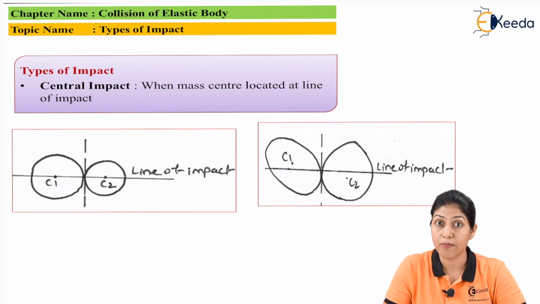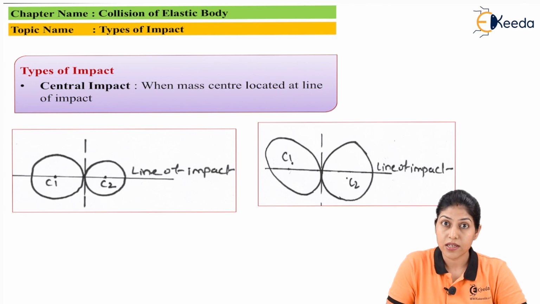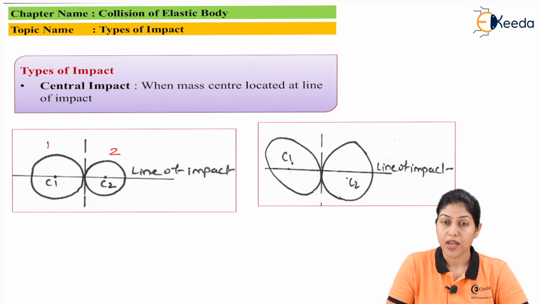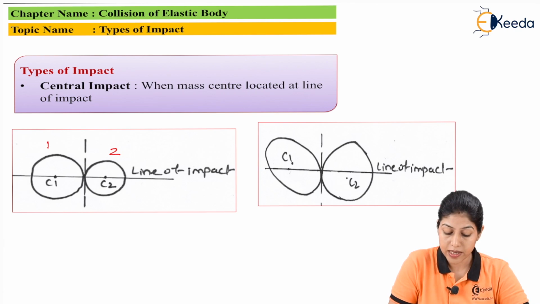That particular impact is called central impact. Here you can see this is the diagram. Here we are considering two bodies with mass centers C1 and C2. This is body 1 and this is body 2, and the mass center of body 1 is C1 and the mass center of body 2 is C2, and this is the line of impact which is passing through both the mass centers and the point of contact.